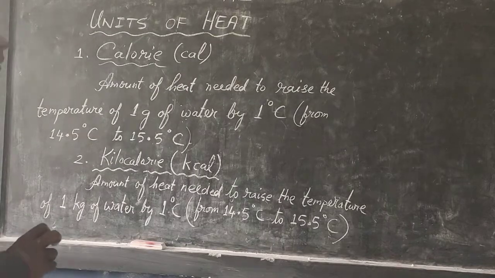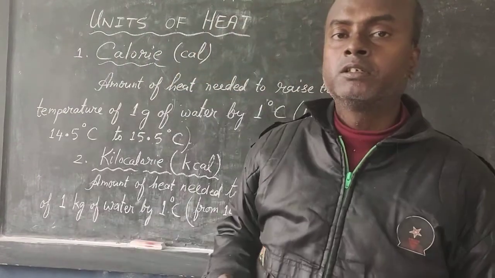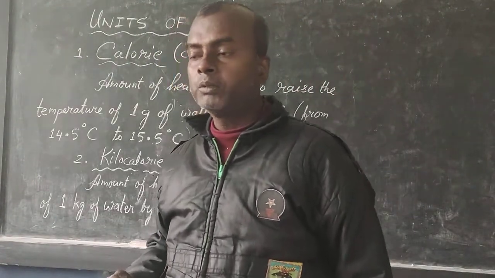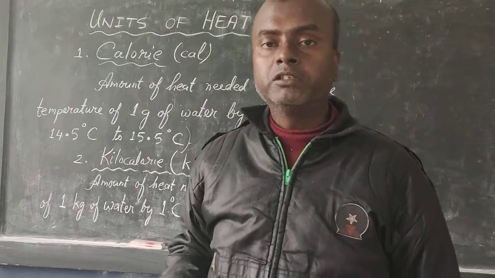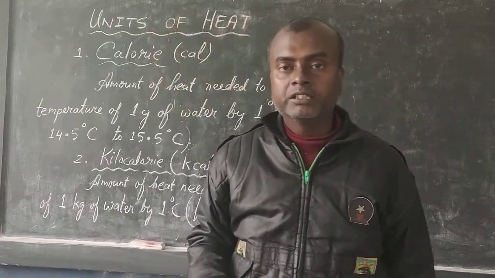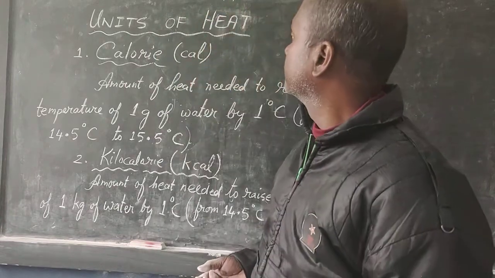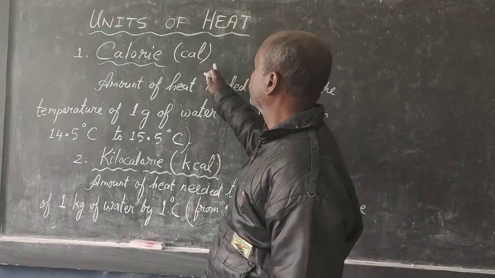Next we will learn about the units of heat. How heat is measured. Any physical quantity has a unit. Remember, distance is measured in meters, centimeters, kilometers. Time is measured in seconds, minutes and hours. So just like that, heat also has units. Okay. First unit is calorie.